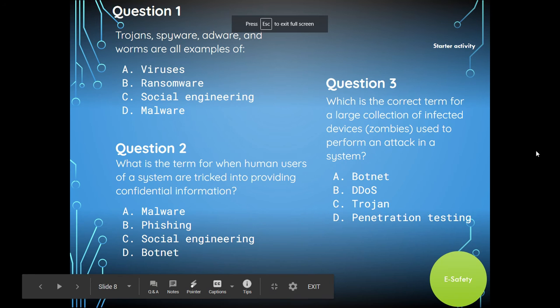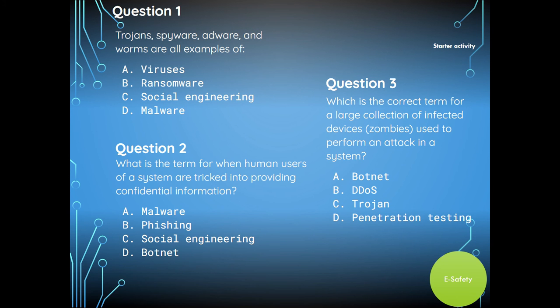Let's have a look at the answers. Question 1. Trojans, spyware, adware, and worms are all types of what? Well, it's malware. Question 2. What is the term for when human users of a system are tricked into providing confidential information? Well, that's social engineering. And which is the correct term for a large collection of infected devices used to perform an attack on a system? That's a DDoS attack. So it should say DDoS attack.